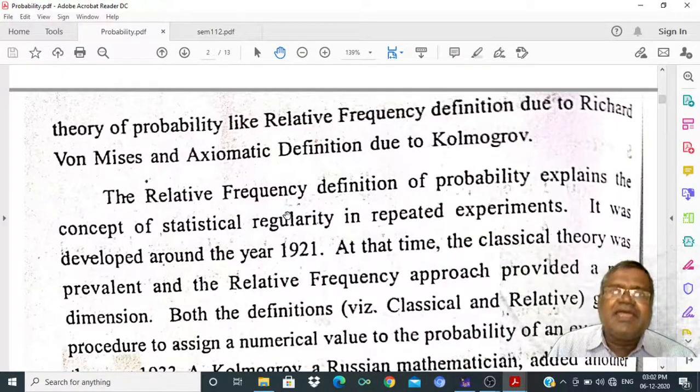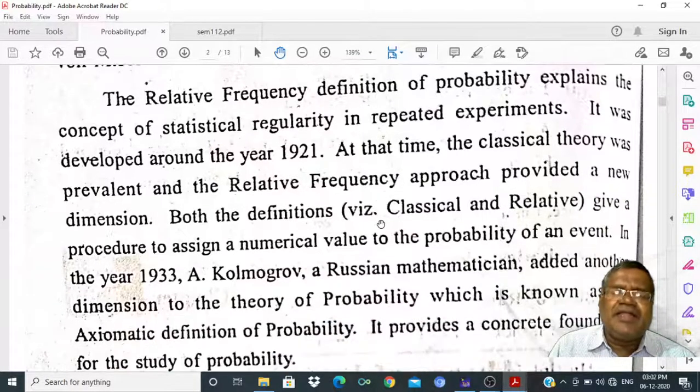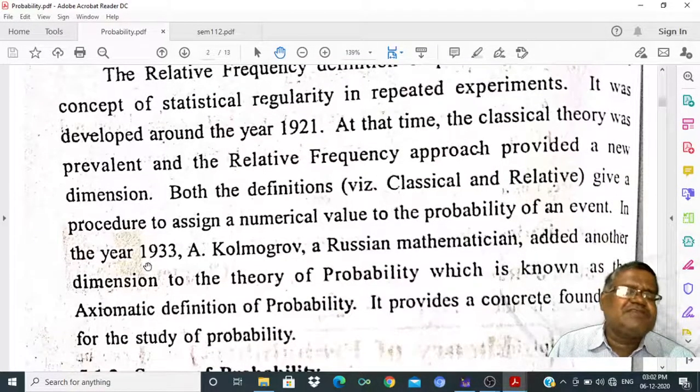If we repeat an experiment under identical conditions a large number of times, we can get the relative frequency of an event. The relative frequency definition was developed in 1921 and the axiomatic definition in 1933.